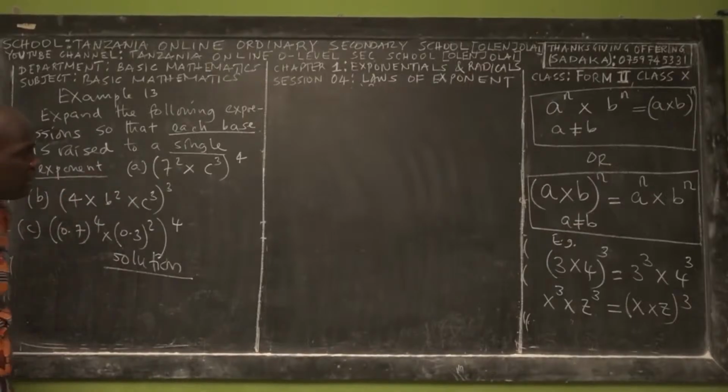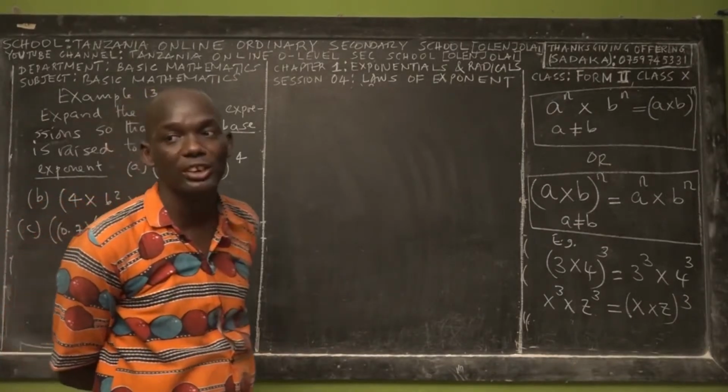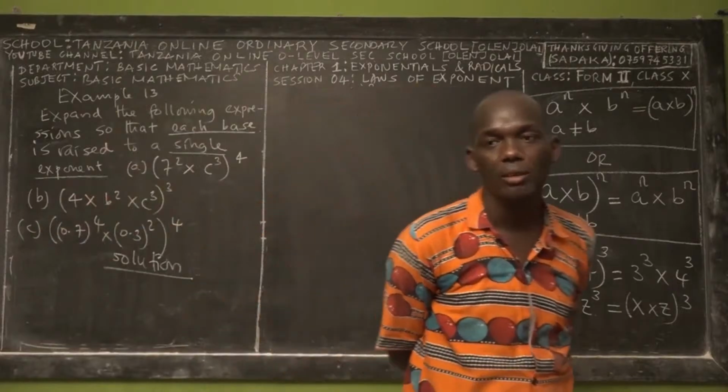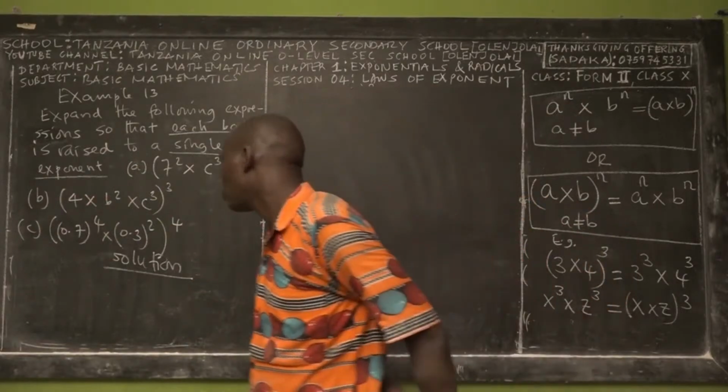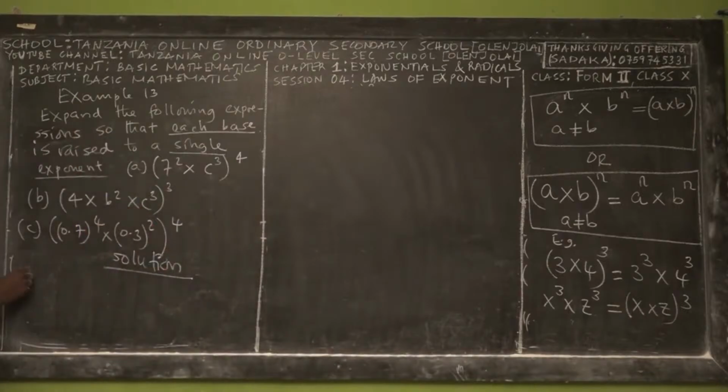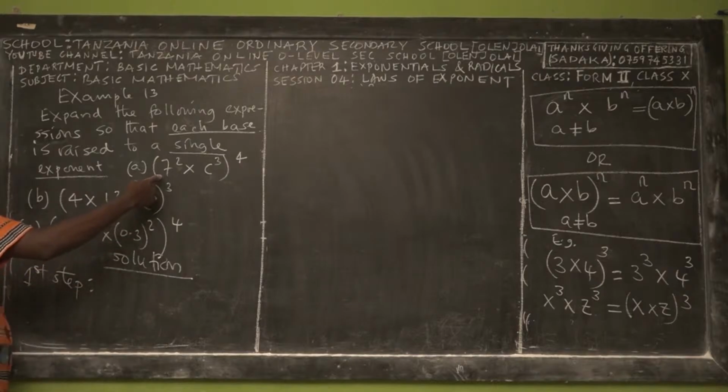So first of all, we'll be given exponents with a single exponent, but with a different base. Solution. The first step, if we check our questions, right? Yes. First of all, we need the second law, which deals with exponents of different bases. Why? Because the base of this exponent is 7, while the base of the next exponent is c. So is 7 equal to c?